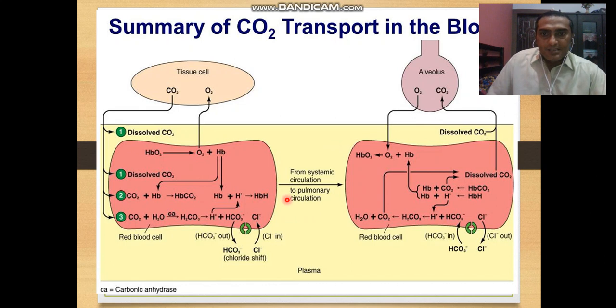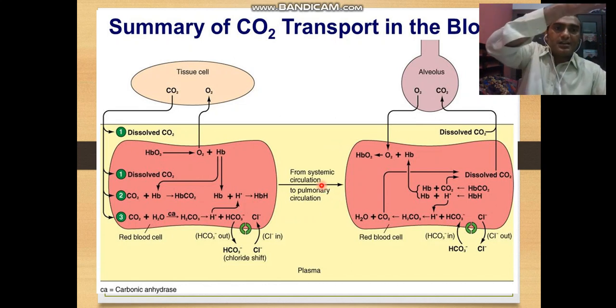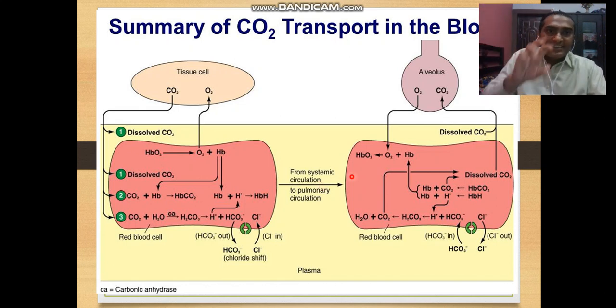And this one is the systemic region, meaning it moves into the blood, the blood carries it towards the heart, and the heart carries it towards the lung, and the lung's alveolar region. You can see this is the alveolar region. This one is the tissue level. This is the alveolar region. Oxygen diffuses into blood, and carbon dioxide is released. Commonly we can see two release points. One is from the plasma, and the other is from the RBCs. Inside the RBCs, two points are there: one is the hemoglobin, and the other is the plasma RBC's water.